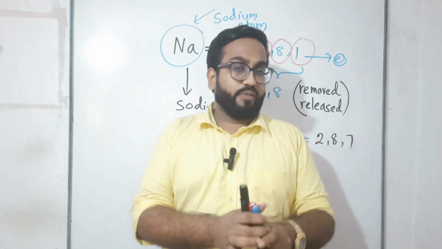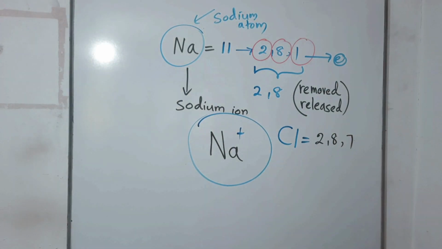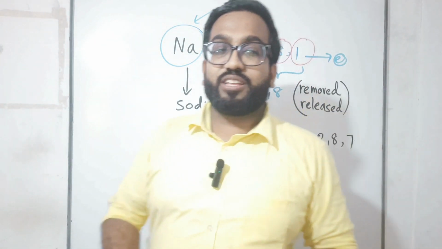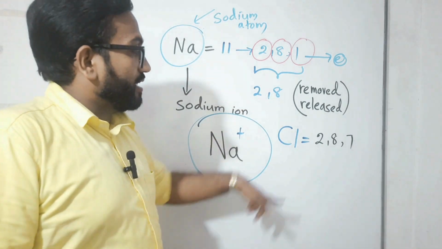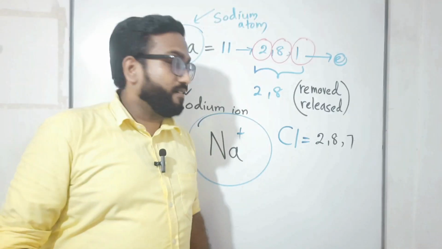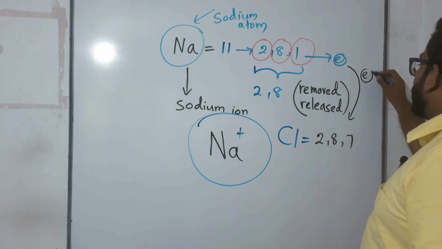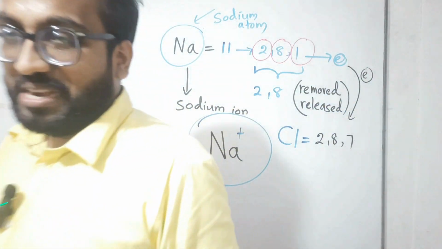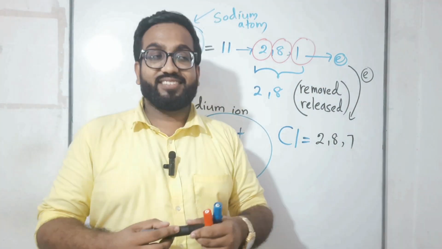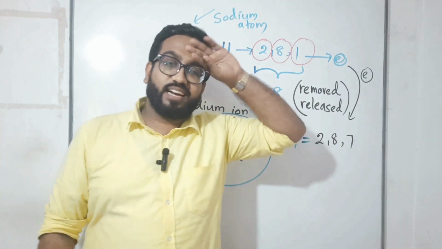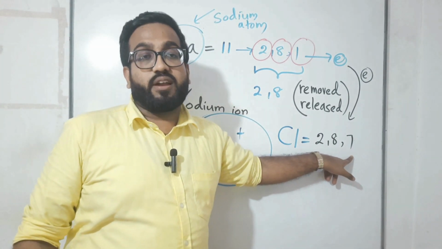Waiting for 1 electron. When chlorine is waiting, chlorine sees that the electron released by sodium is going. Then chlorine is asking, can you join with me? I have 7 electrons in my last energy level, only 1 electron is needed. Can you join with me? Now see, this is the electron going right now, released by whom? Sodium, right? See how interesting this lesson is, children. Then chlorine is asking this electron, will you marry me? No, before that chlorine is asking, can you join with me, since in my last energy level 7 electrons are there, only 1 is missing?